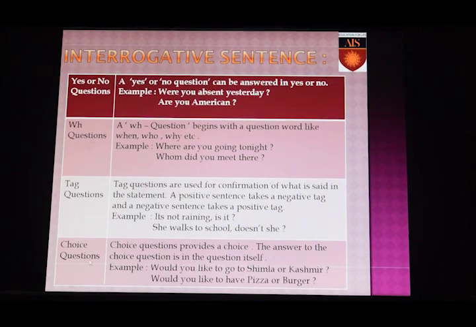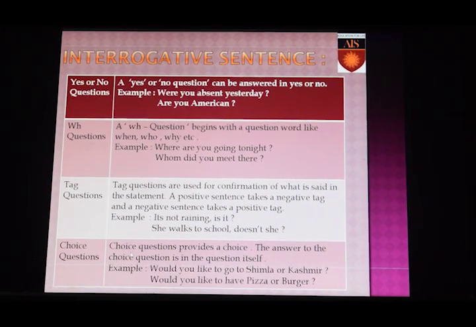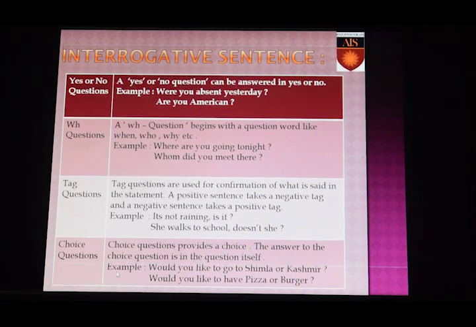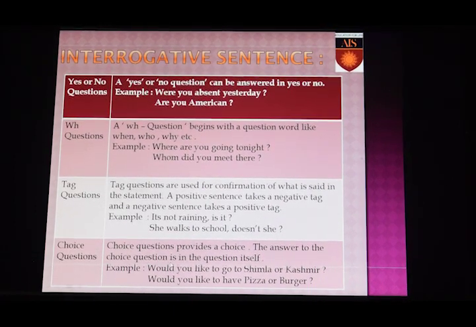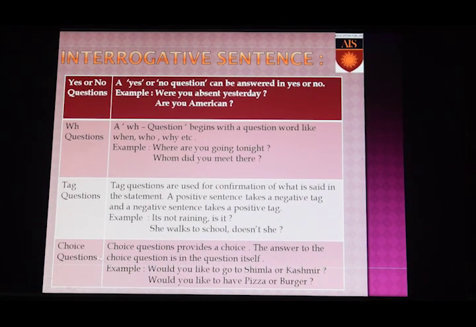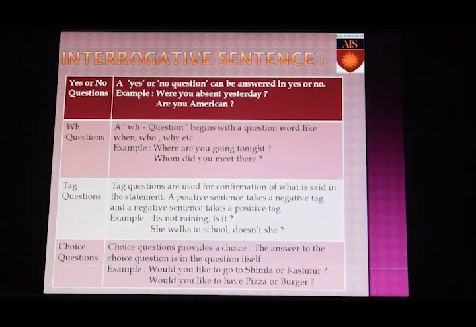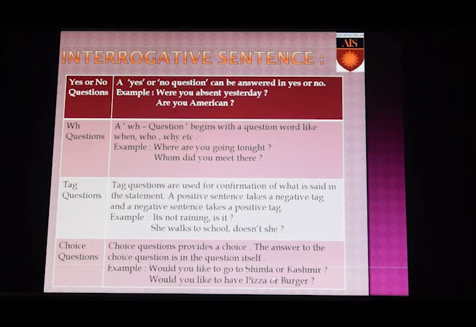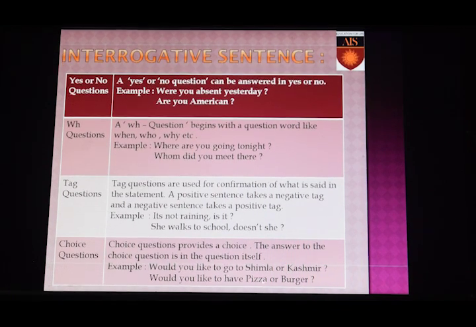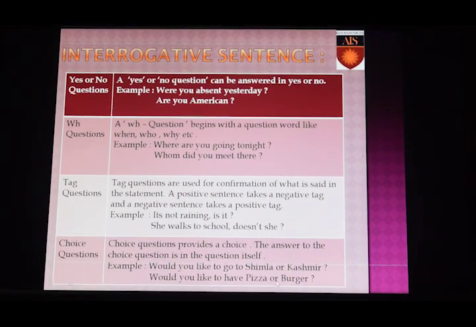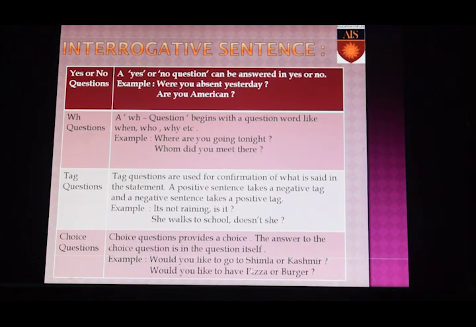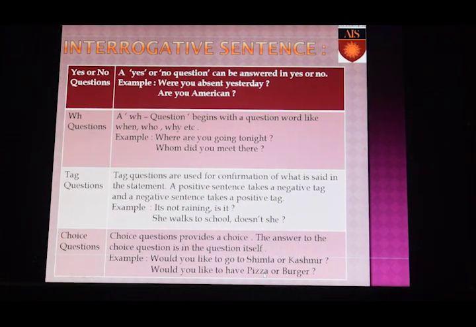Last we move on to choice questions. Choice questions provide a choice. The answer to the choice question is in the question itself. Example, would you like to go to Shimla or Kashmir? So your answer should either be Shimla or Kashmir. Would you like to have pizza or burger? Your answer should be either pizza or burger.